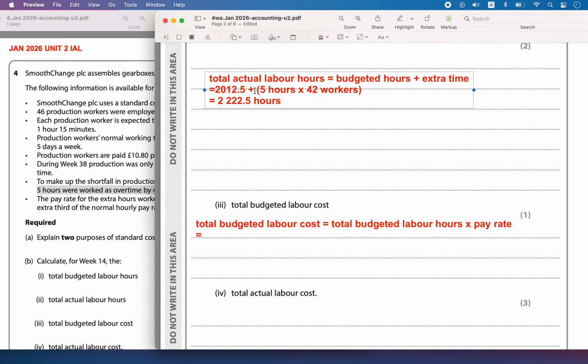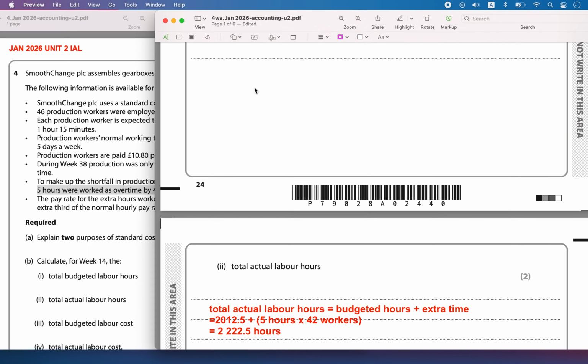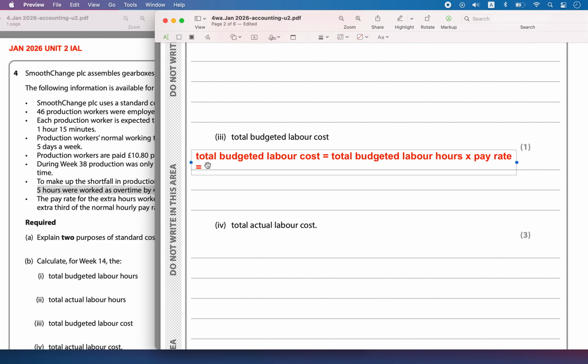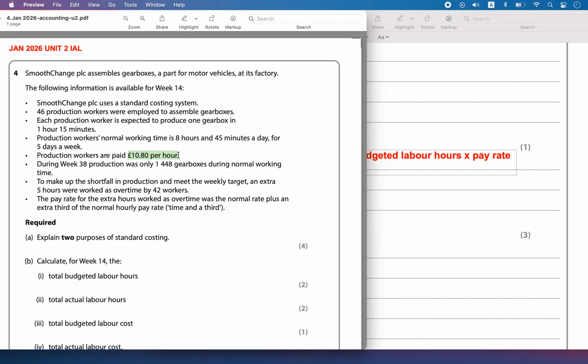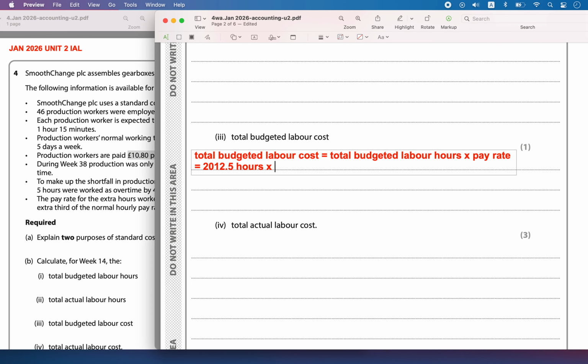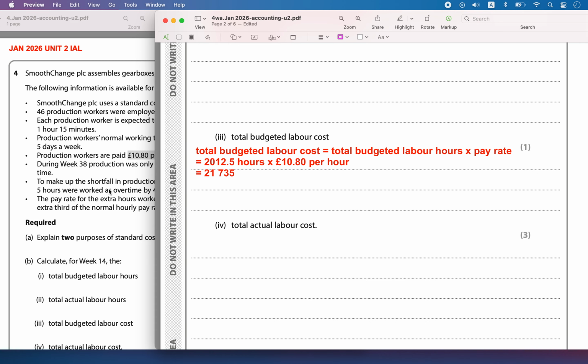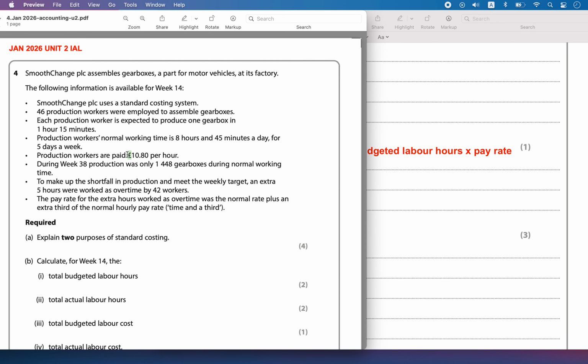Here the total budgeted hours they worked was 2012.5 hours, and they were paid at the rate of 10.8 pounds per hour. So let's write that. That is going to be equal to 21735 pounds.